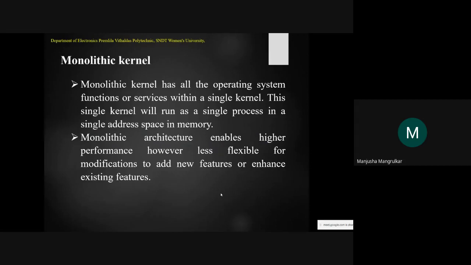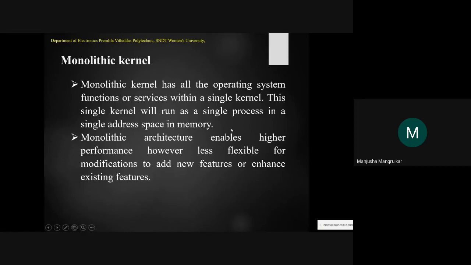So what does monolithic kernel mean? A monolithic kernel has all the operating system functions, whether required or not. Some applications require some functions, others require other functions, but still the whole set of functions or services is within a single kernel, and this single kernel runs as a single process in a single address space in memory, right?